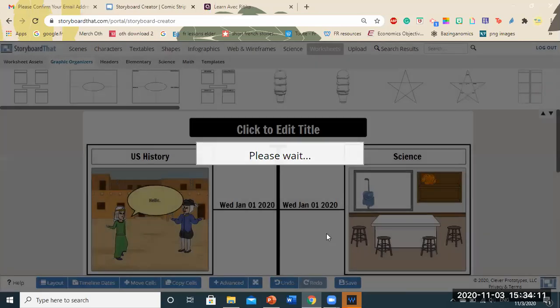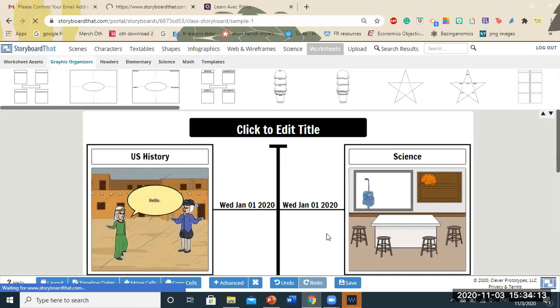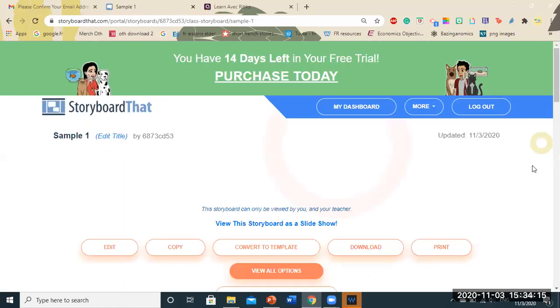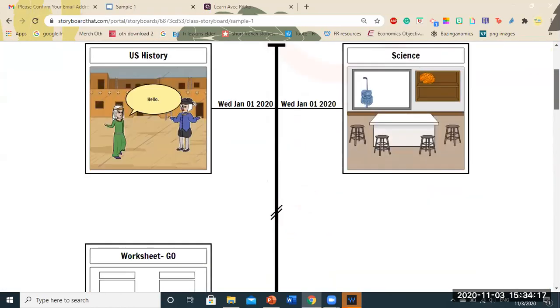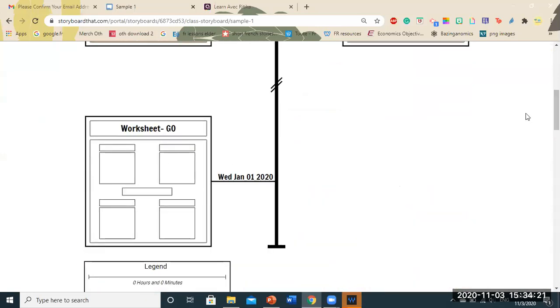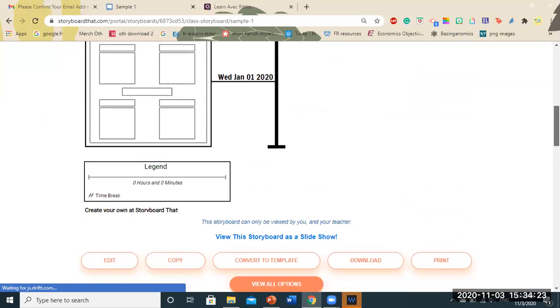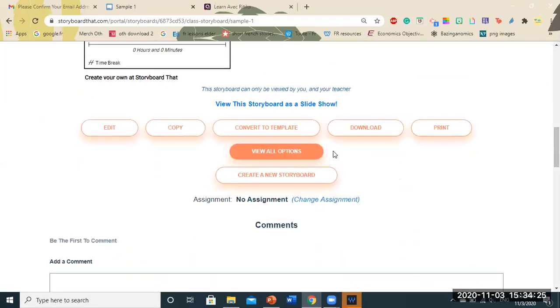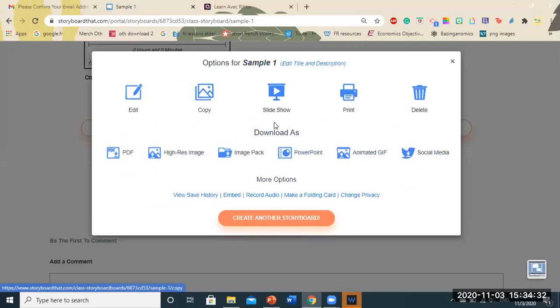So it will give you multiple options to download. You will have a PPT, a PDF. So I'm going to show you all the options available. This is blank because I have not completed it. This was just to show you. You all can continue it further. So you click on view all options or just directly download whatever is feasible.